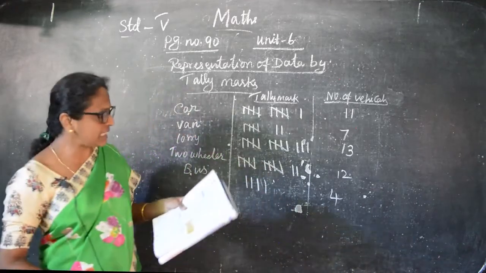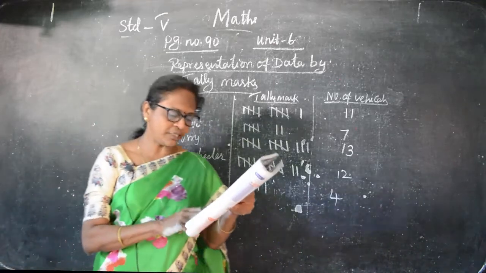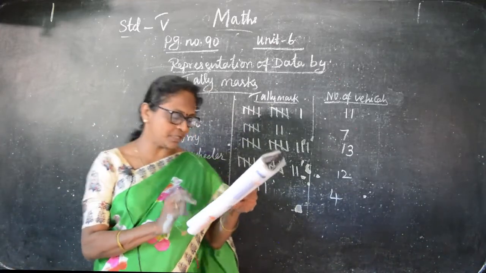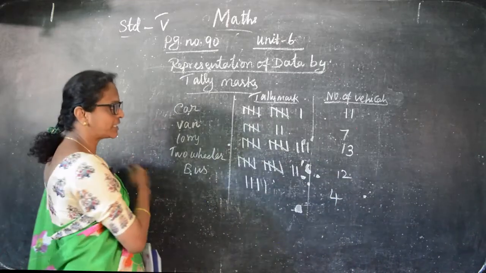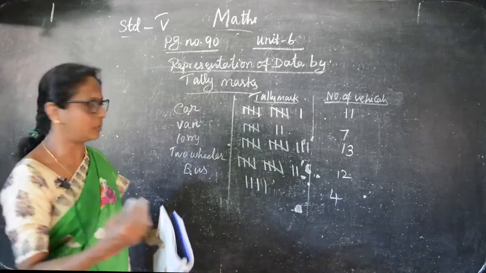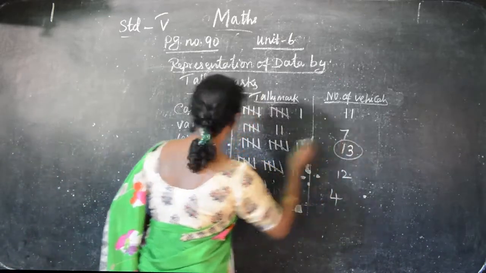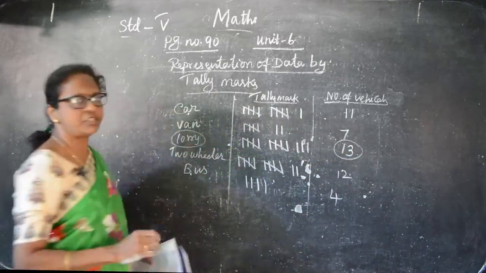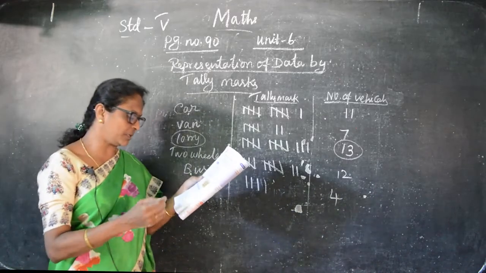Okay. Now they are asking some questions. Which vehicle crossed the school maximum in numbers? So which vehicle is maximum? Adhigama edu romba avanga school cross panni poirukku. Maximum means adhigam. So only the lorry, that is 13. 13 is lorry.